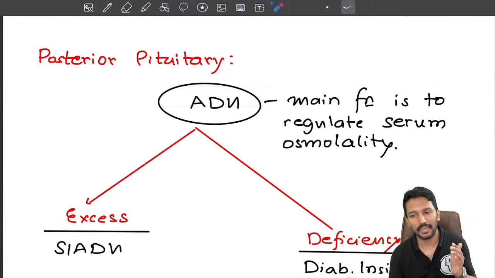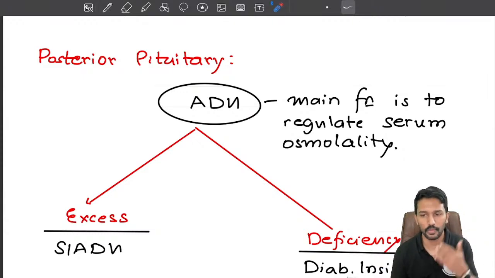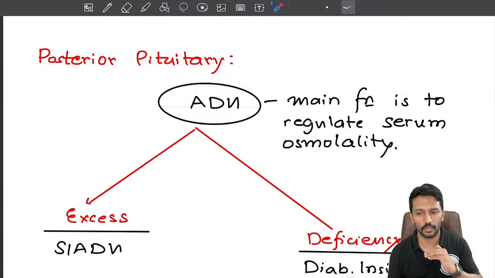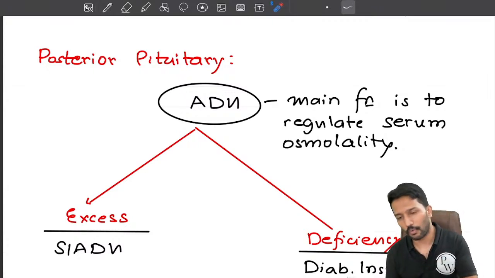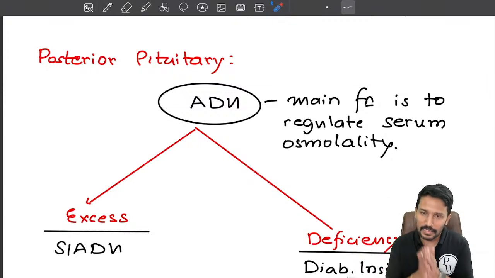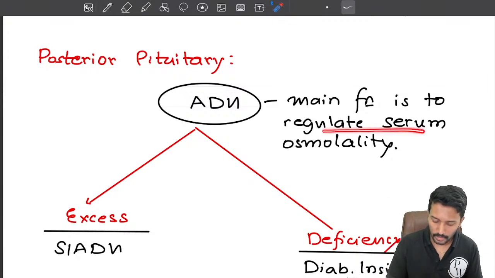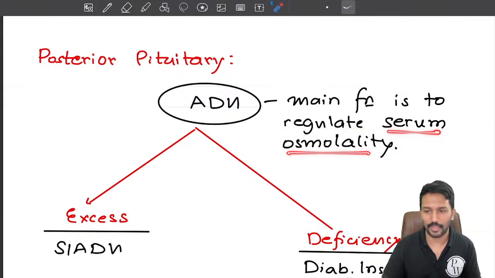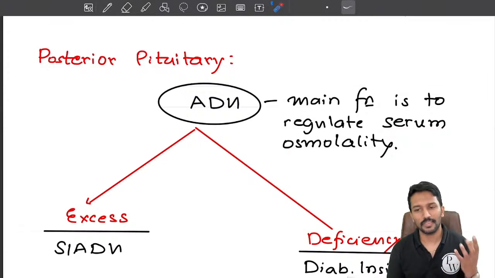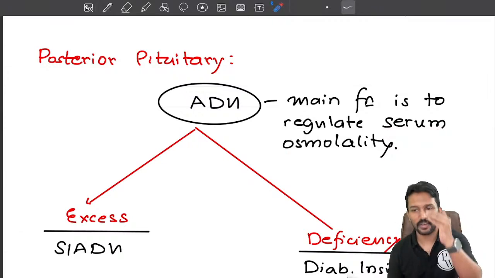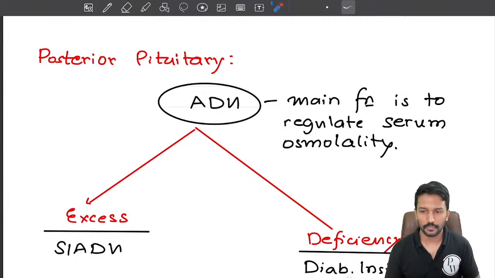The name itself says antidiuretic hormone. What is the meaning of diuresis? To lose water. Antidiuresis means to retain water, to stop kidney from losing water. Now, why should a hormone stop kidney from losing water? It does it for maintaining the serum osmolality. So, the main function of ADH is to maintain serum osmolality. Okay. So, now you tell me, if the serum osmolality is rising, what should happen to ADH level? Should it rise or should it decrease?